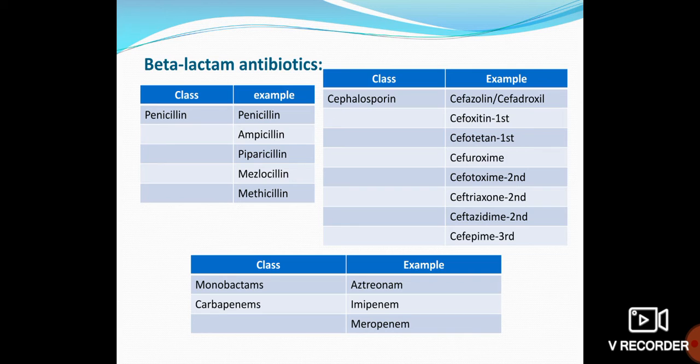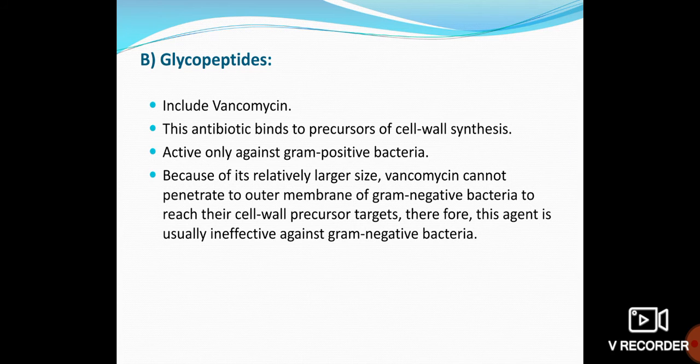Suppose the first level with low concentration is resistant, then you go for the second level with a little higher dose, the third level with a higher dose, and the fourth with a very high dose. All this depends on the patient's clinical condition and status, and the clinician will decide which one to give the patient. So these are some examples I have explained for cell wall synthesis inhibitors.